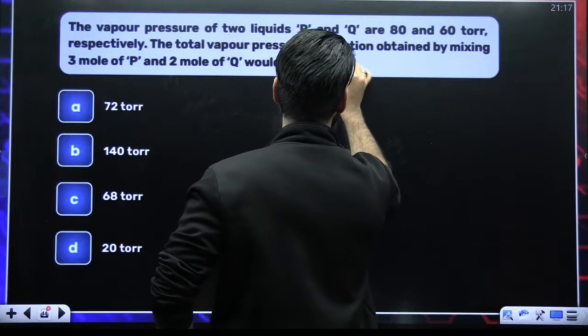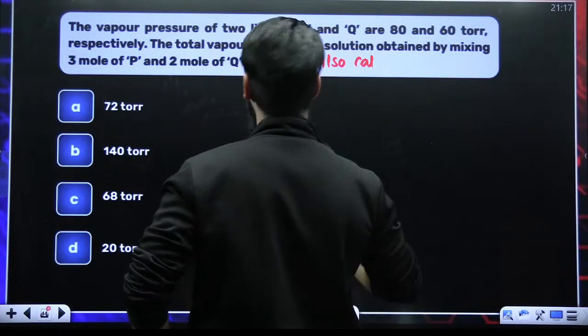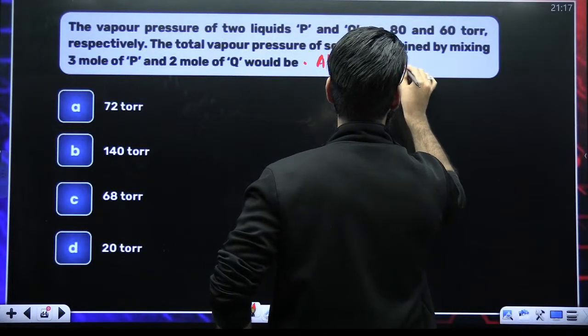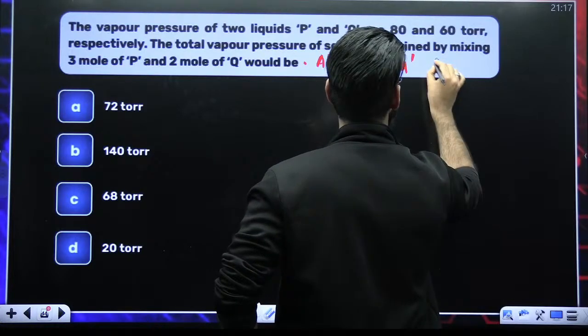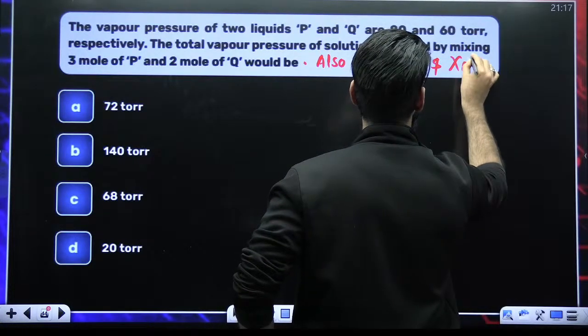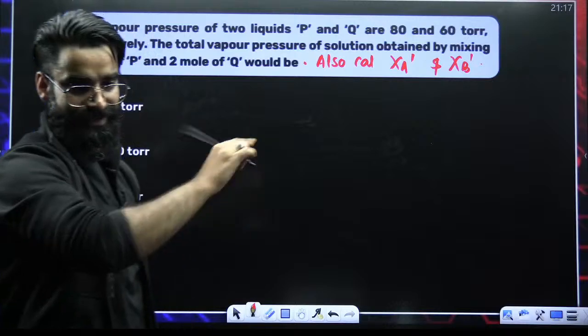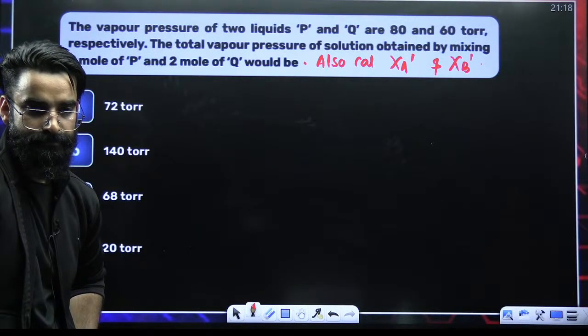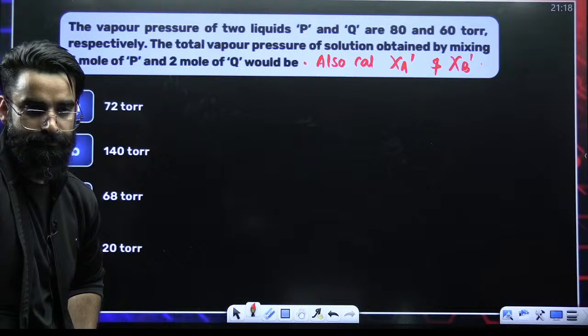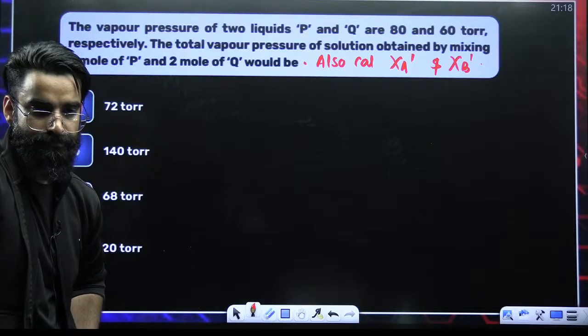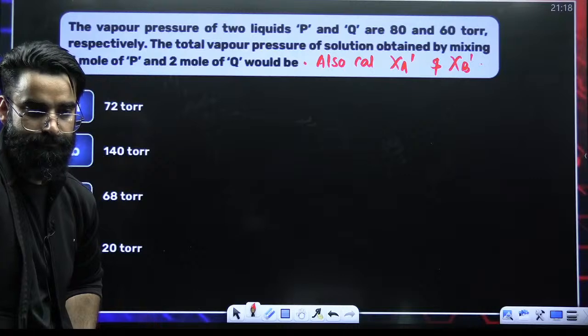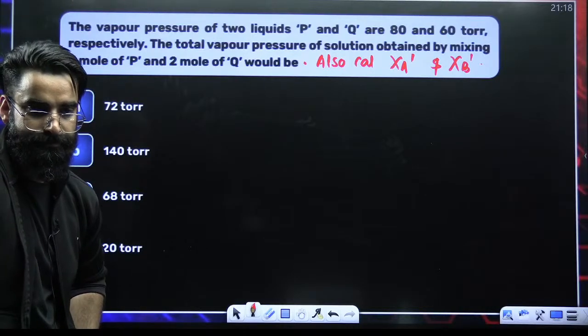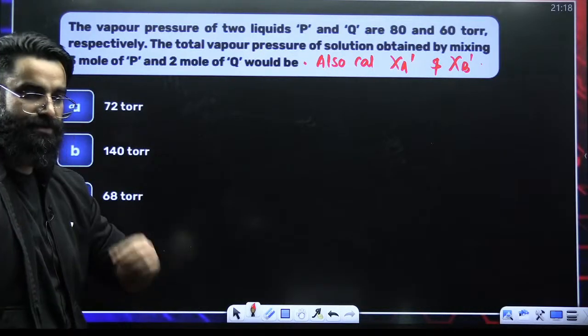Also calculate the mole fraction of A in the vapor phase and the mole fraction of B in the vapor phase. Add these two questions as well. Quickly, give this question a try.